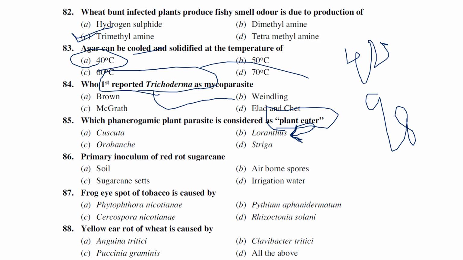Primary inoculum of red rot of sugarcane. So red rot of sugarcane is caused by Colletotrichum falcatum, right? So the infected sets are known to be the primary inoculum. Frog eye spot of tobacco is caused by Cercospora nicotianae. Yellow ear rot of wheat is caused by Clavibacter tritici or Corynebacterium tritici. Yellow ear rot is a bacterial disease that is actually associated with a nematode called Anguina tritici, first reported by Needham in 1743.